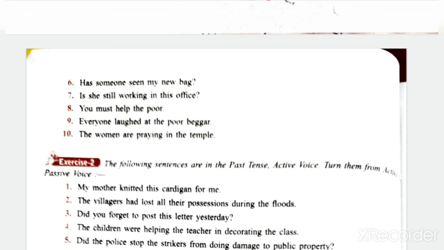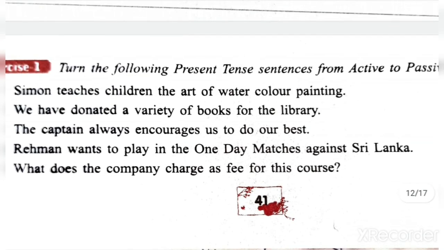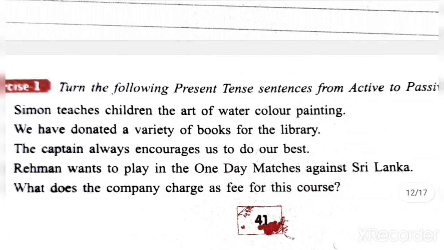Okay, so for today, that's all for today. I hope you understood all these things. Revise present tense, all the present tense, 3 present tenses for active and passive voice, and revise past tense as well. In next lecture I will explain you active passive voice past tense.